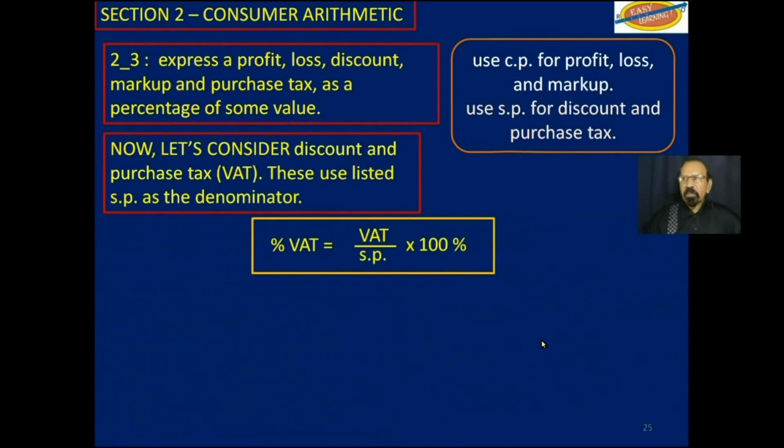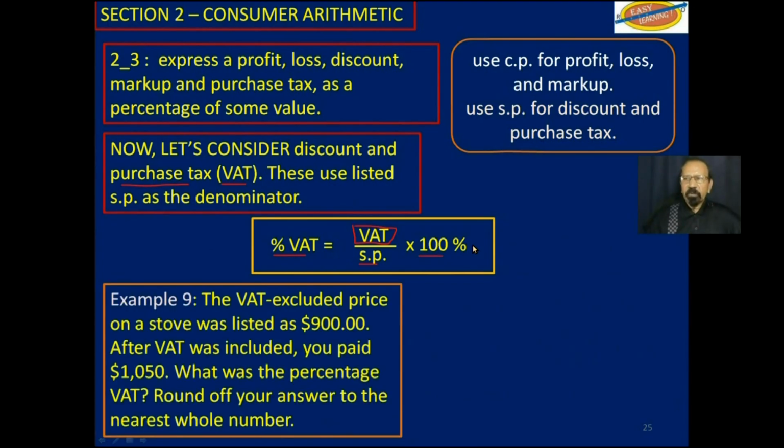Now let's consider purchase tax, which is sometimes called VAT in most countries. Again, go back and look at the last video to understand a little more of what VAT is. So the percentage VAT will be the actual VAT over the selling price multiplied by 100%. So example 9.